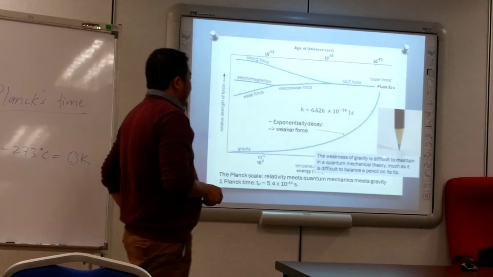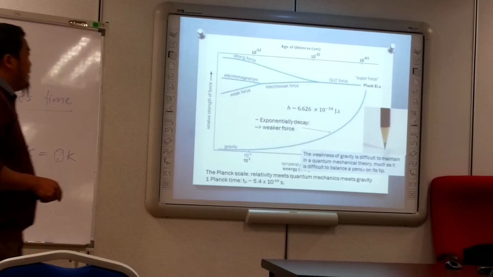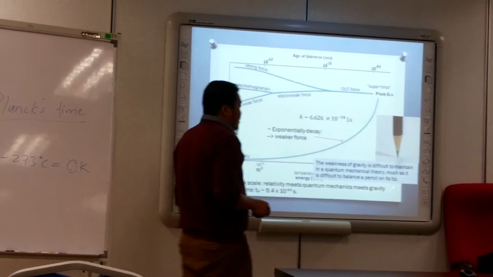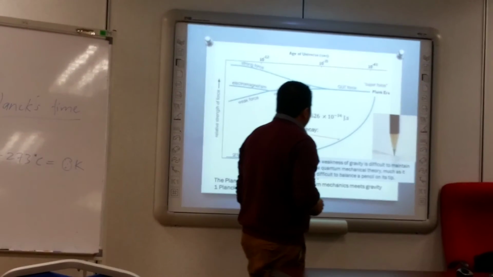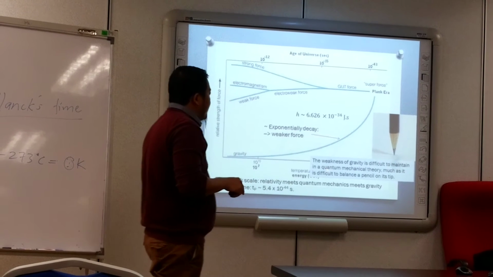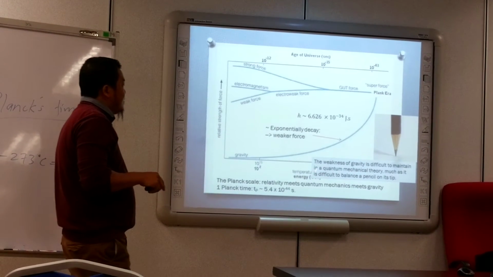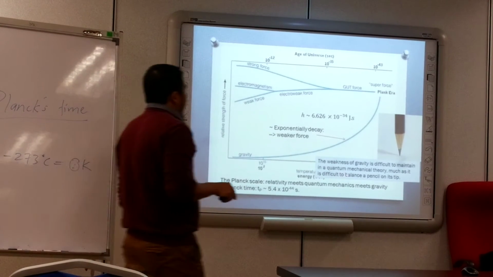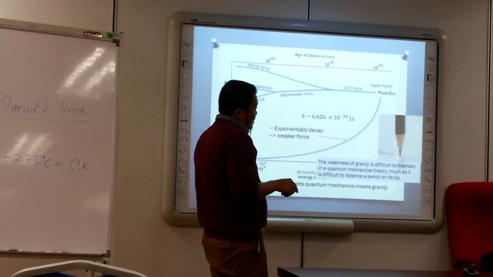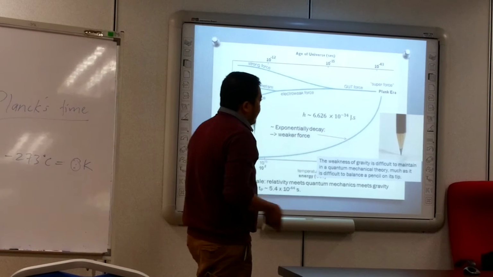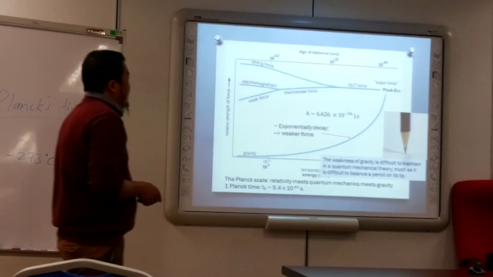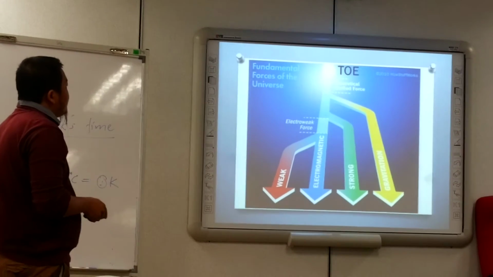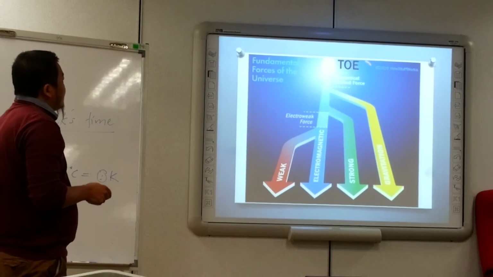The weakness of gravity is difficult to maintain in quantum mechanics theory, much as it's difficult to balance the pressure on the tissue. It's very weak. When you couple it with quantum mechanical theory, you have a big problem to make it balance. Like you put the tension, then you want to stabilize the tension on the tip. So this is the same. What you want to find is the theory of everything.